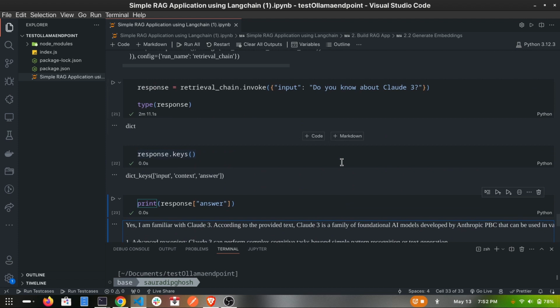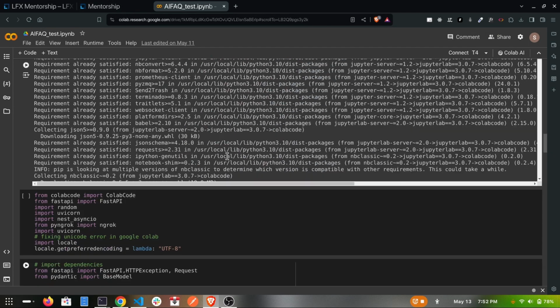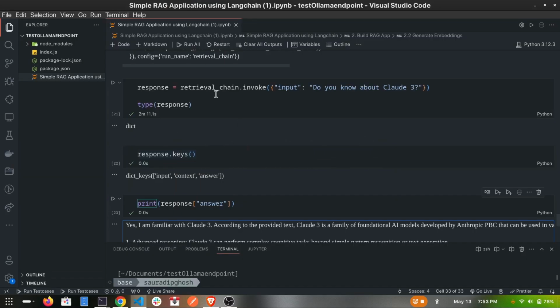So in that way we entirely converted this application from Hugging Face to Llama, because the Hugging Face model is currently working on the Colab interface, but if we deploy our LLM service privately on any cloud platform such as AWS, Azure or GCP, we have to use Llama there as a local LLM service, where we install Llama on that machine and talk to the LLM model inside that machine. That's why I created the RAG application here.